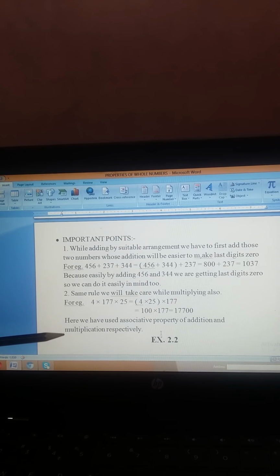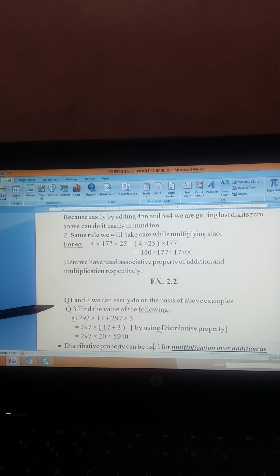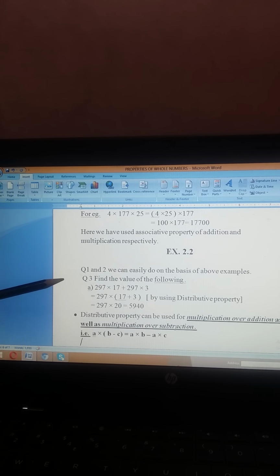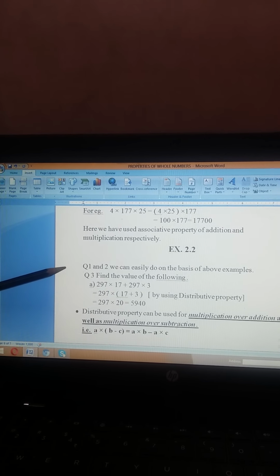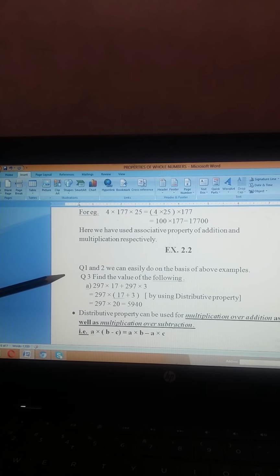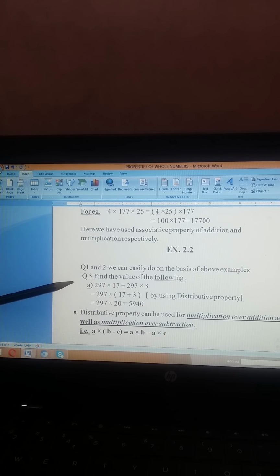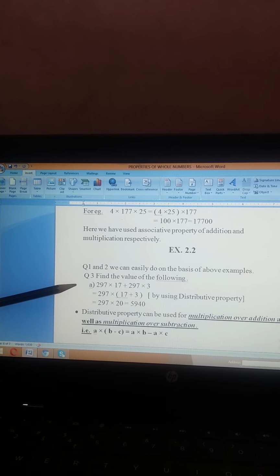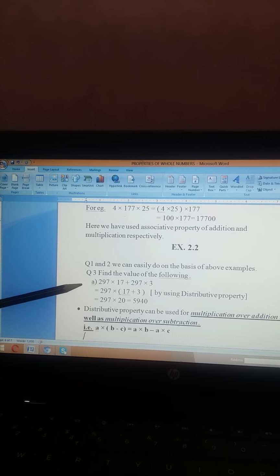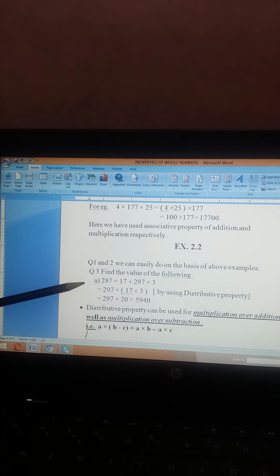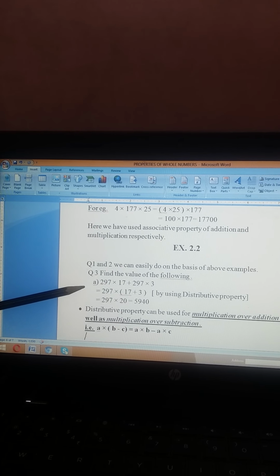Now let's move on to exercise 2.2. Here questions 1 and 2 we can easily do on the basis of the above two examples, that is important points number 1 and 2. Now come to question number 3. Find the value of the following: 297 multiplied by 17 plus 297 multiplied by 3.